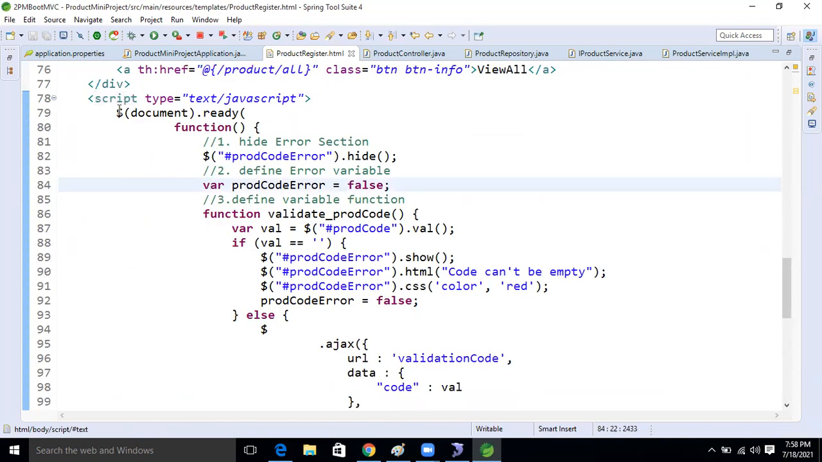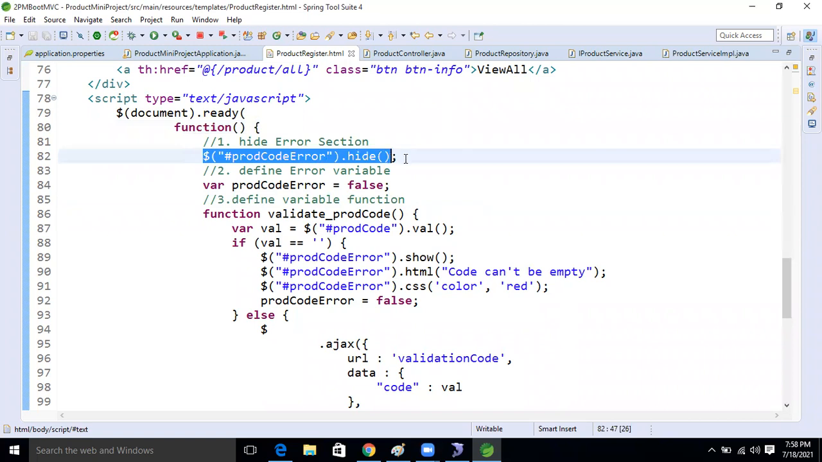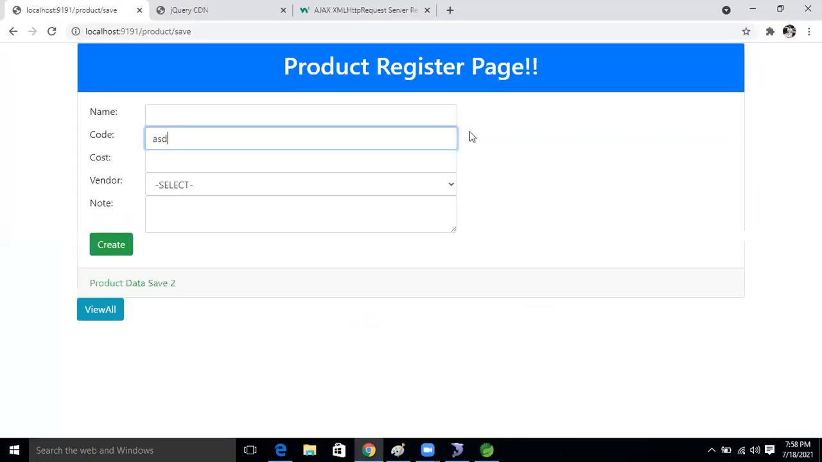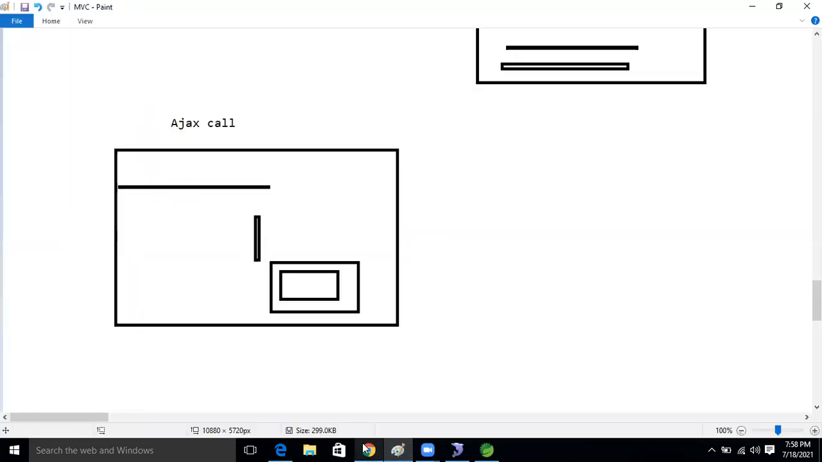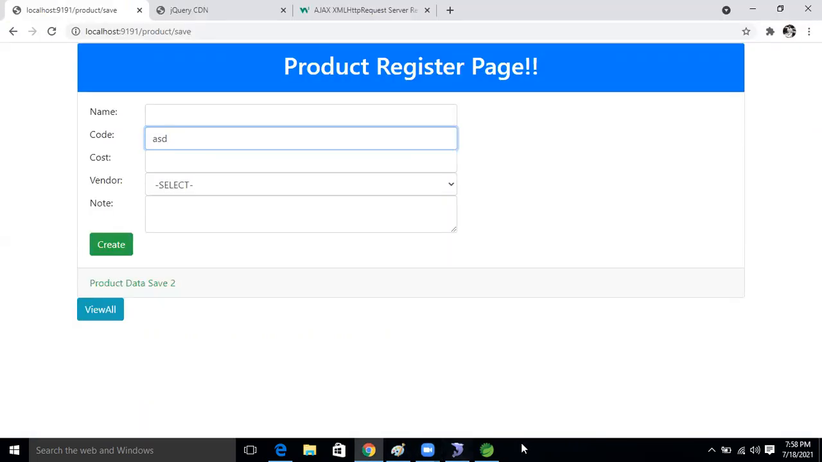So here, document, we know that, right? Ready, in the one function I took. Inside that, here in the error section, by default if we do not hide it, every time it will show the red symbol, code does not exist. Okay, you want to see this? Let's see, one minute, I will show it.